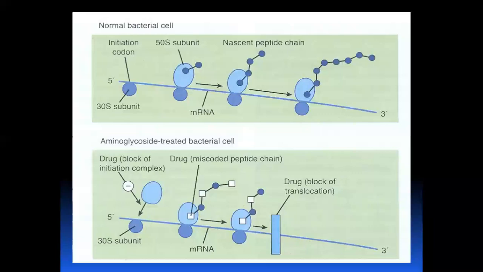Now the second step. Messenger RNA, transfer RNA and the ribosomal subunit form normal protein synthesis in the normal bacterial cell. While in the drug treated cell, what happens?